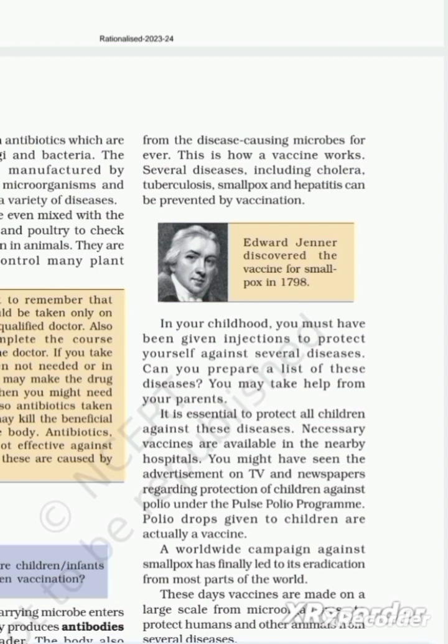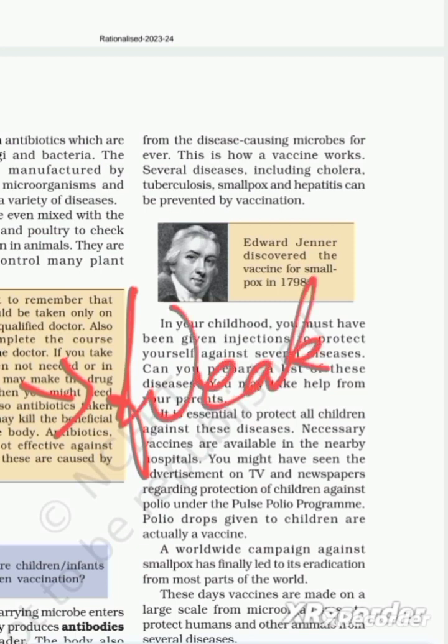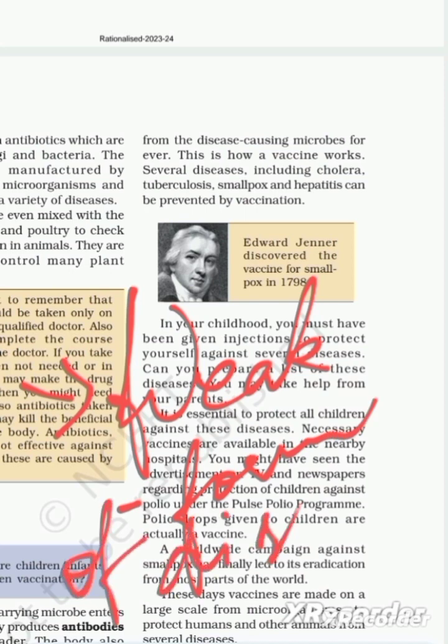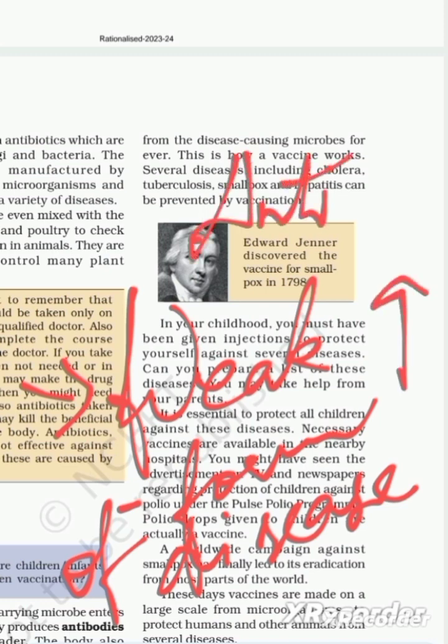This is how the vaccine works. So first we are injected with a weak form of the disease. So our body produces antibodies against that.